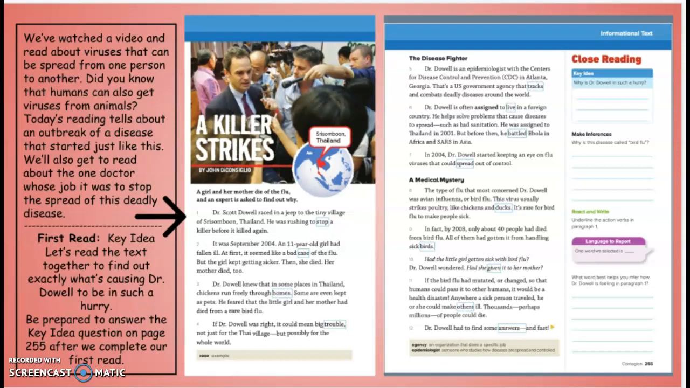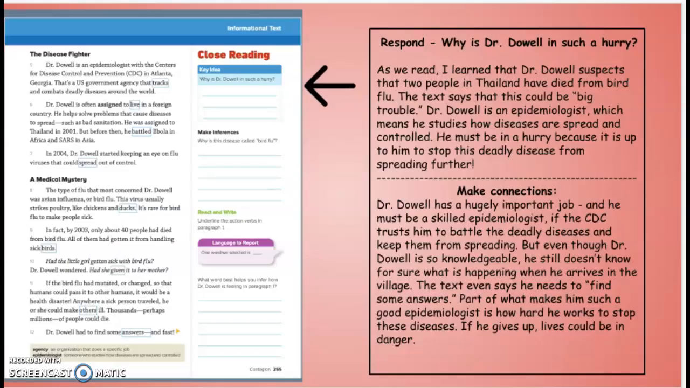Now, before we start reading, I would like you to look at the top of page 255 and look at the key idea question. Keep this in mind as we're reading: Why is Dr. Dowell in such a hurry? So be prepared to answer that question when we get done reading the story.